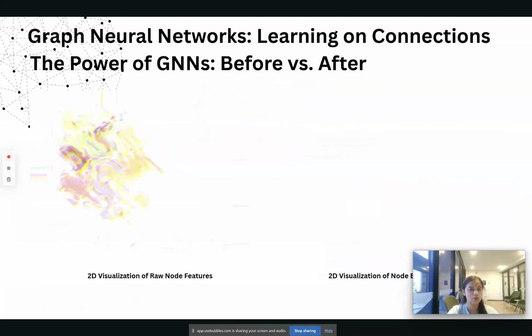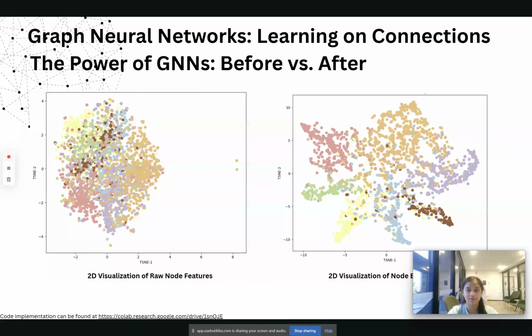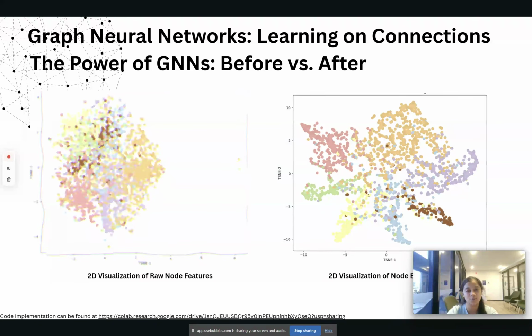To conclude, just look at this image. To the left, scattered and unorganized raw data, and on the right, after our GNN has trained, the nodes of the same color are now tightly clustered. And this isn't magic. Looking ahead, as data becomes increasingly interconnected, the ability of GNNs to understand and leverage these relationships will only become more vital, promising breakthroughs in areas we haven't imagined yet, from personalized medicine to smart cities.